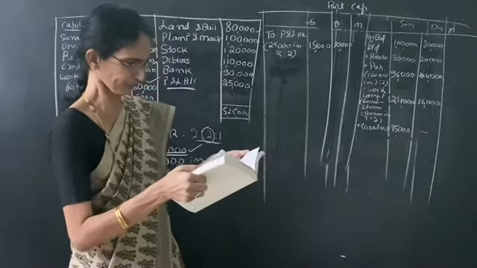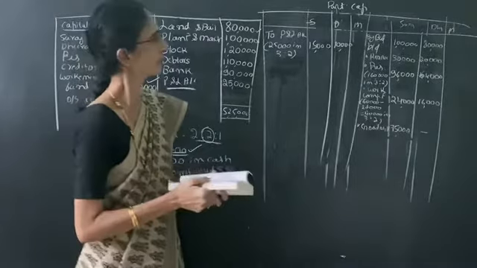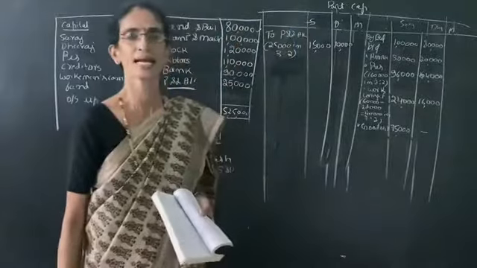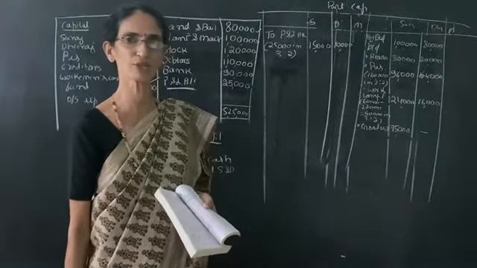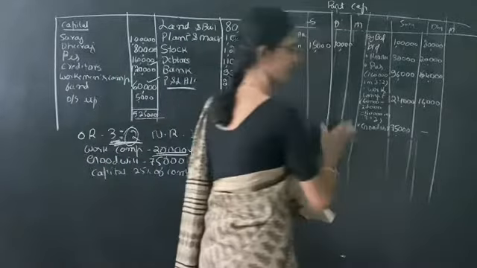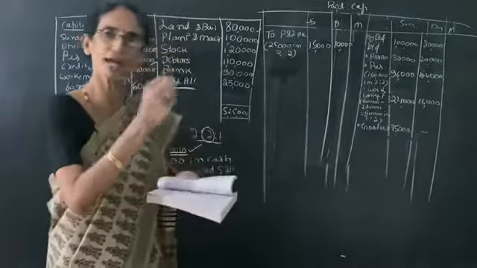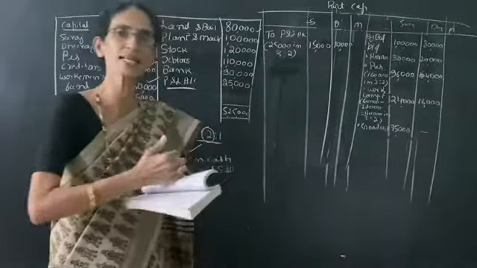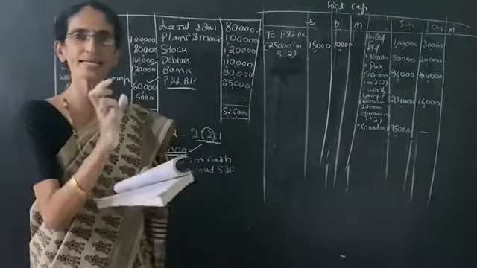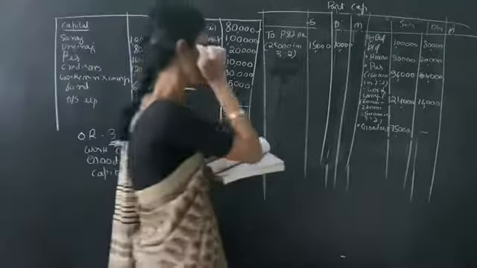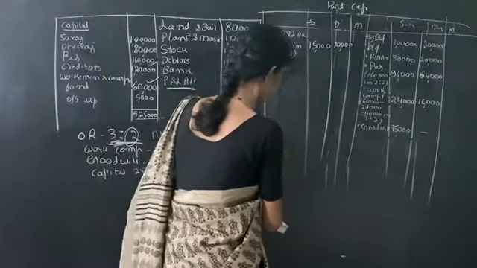Then that is over. The last one is, it is given that the new partner should bring capital. How much capital should he bring? After the adjustment of the old partners' capital. That means we have to first close the old partners' capital accounts, then combine them, that means add them. In that combined capital it is 25%. So first we can close this account.